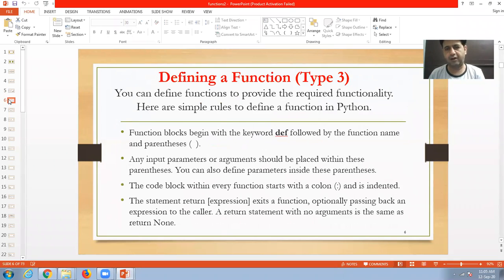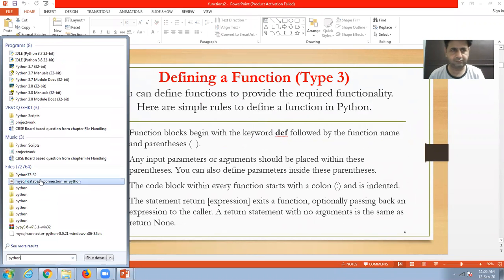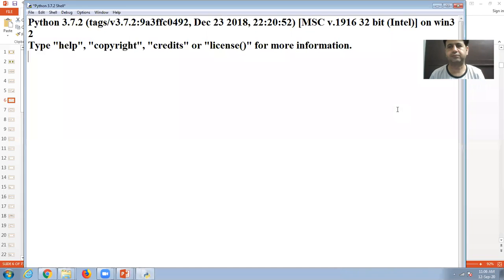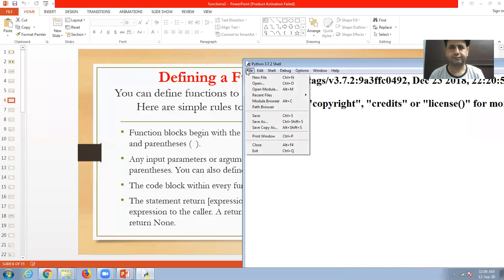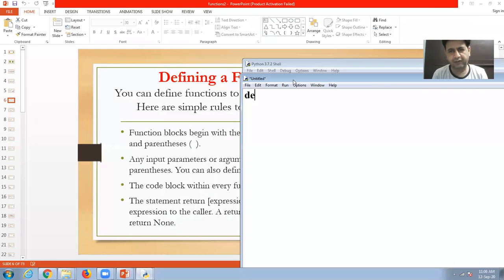Now, how can we define a function? Look here, I am giving one example. A function always starts with one keyword, def. After def, we will have to give the function name.